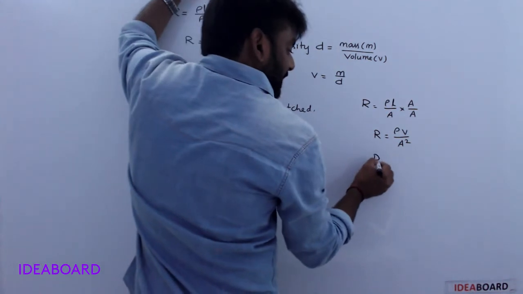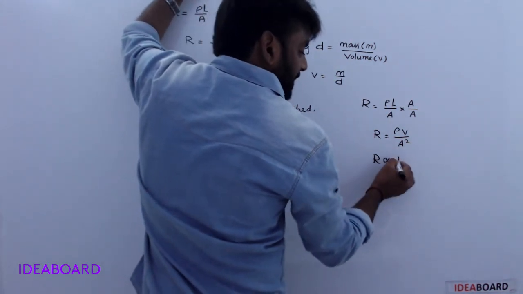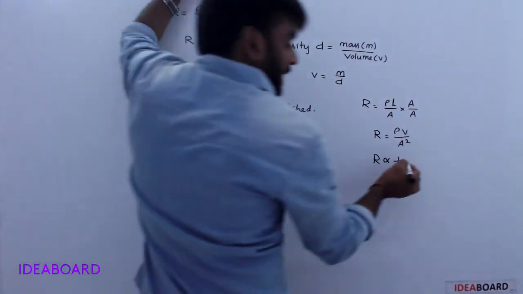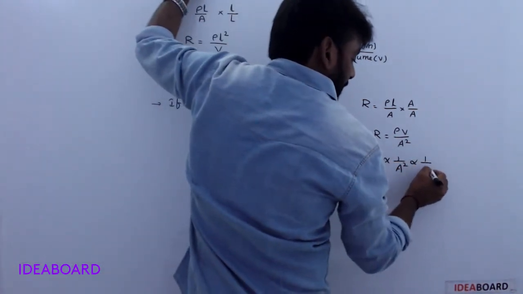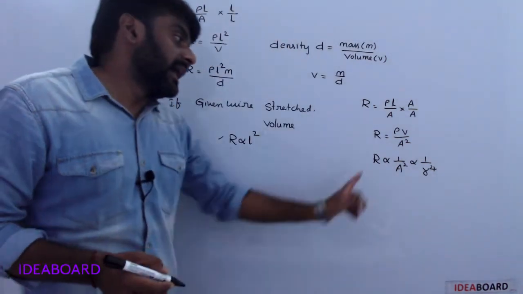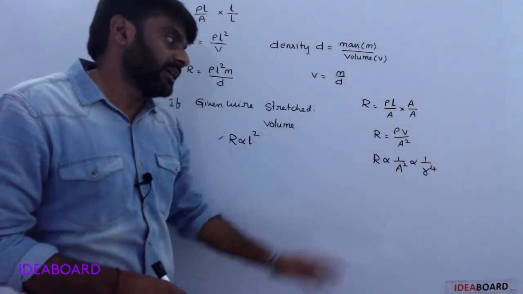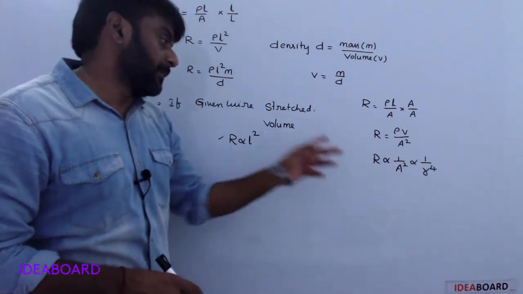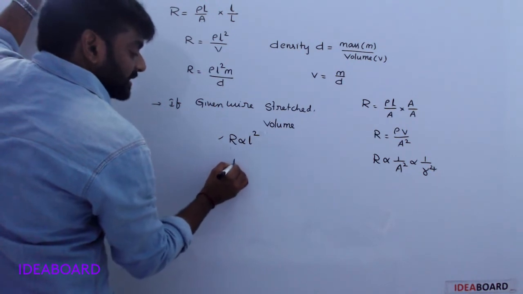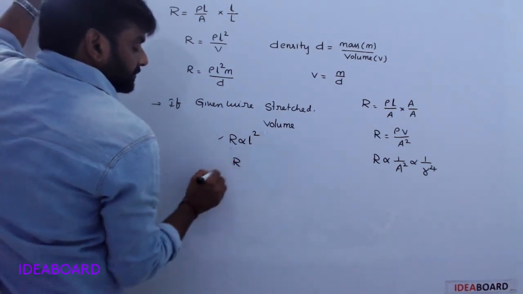In this case, if volume is constant, R is inversely proportional to A square. In terms of radius, R power of 4. R is inversely proportional to A square, which is inversely proportional to r power of 4.